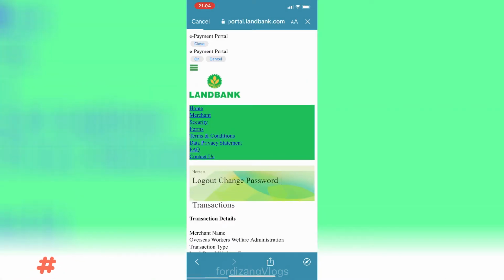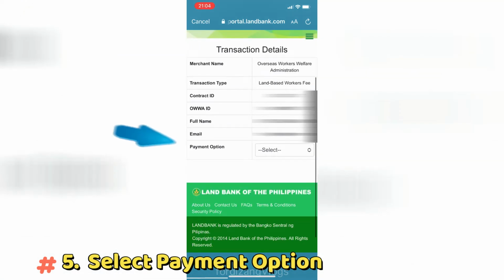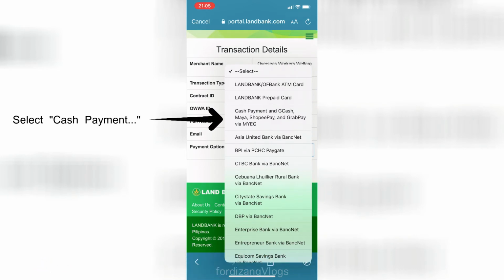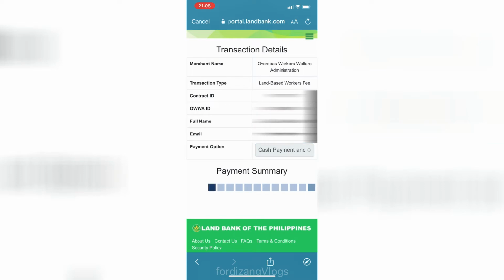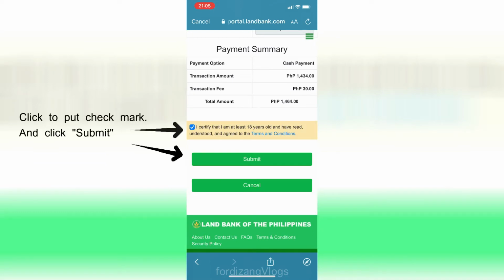In Step 5, select your payment option. And select Cash Payment. New window will display your payment transaction summary. From the payment summary, click to put check mark on the age verification section, and click Submit.